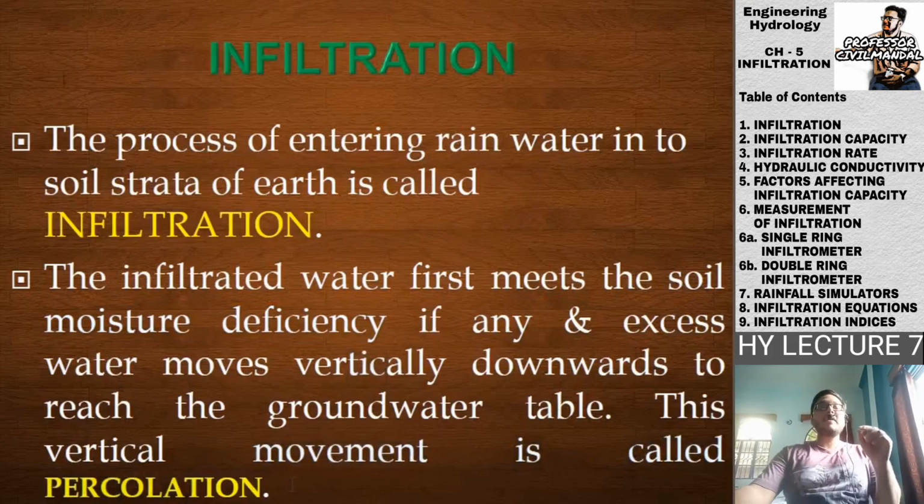So infiltration is the movement of rainwater, and apart from rainwater, if there is some other excess water, that is known as percolation. For example, in the case of ponds or oceans, the water going into the soil from the ocean or the pond is known as percolation. But in the case of rain, it is known as infiltration.